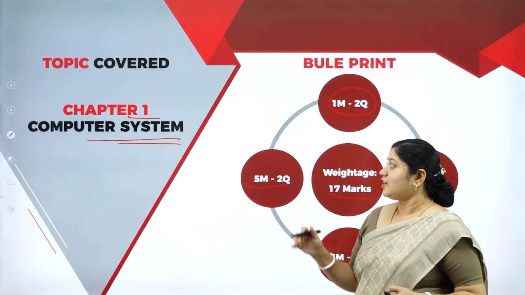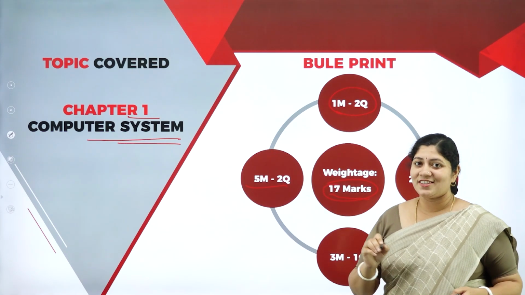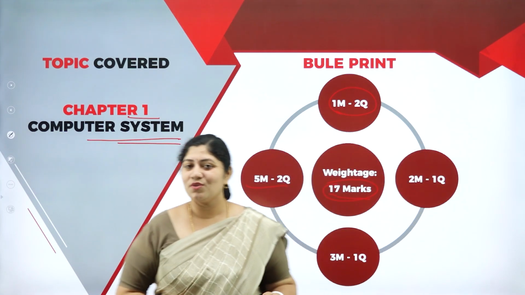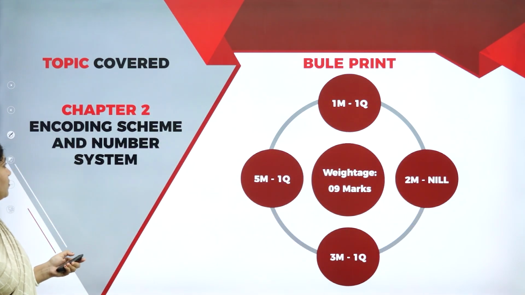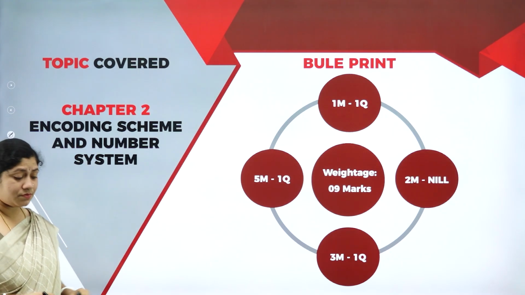So that you'll have that 17 marks in your pocket easily. Okay, so let's move forward with chapter number 2. Yes, it's encoding schemes and number systems.